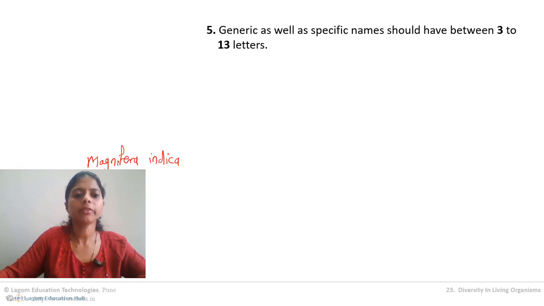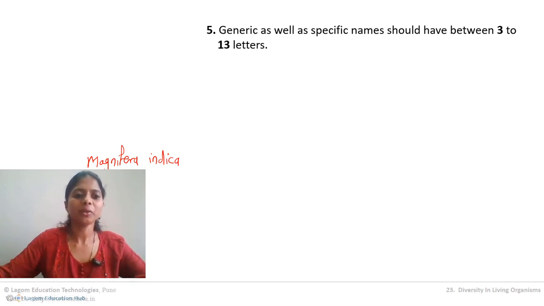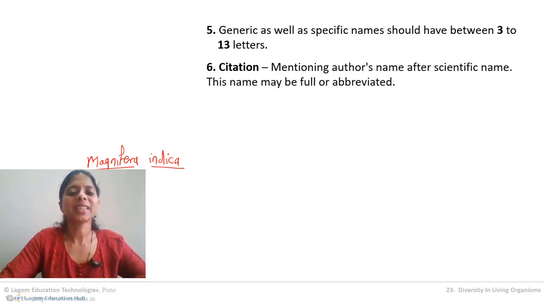1, 2, 3, 4, 5, 6, 7, 8, 9. So less than 13, more than 3. Indica: 1, 2, 3, 4, 5, 6. 6. Less than 13, more than 3. Got it? So the rules are followed. And again, one rule I am not following over here, underline them separately. Got it? Now let us go to the sixth point.